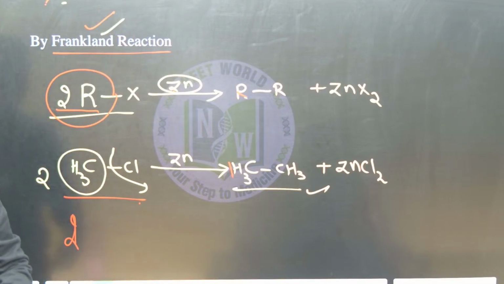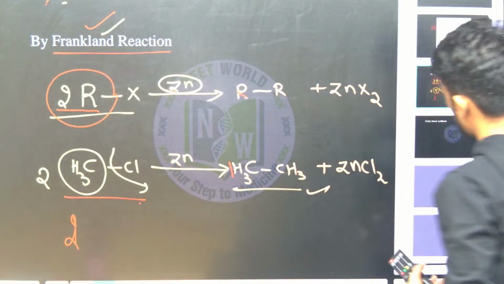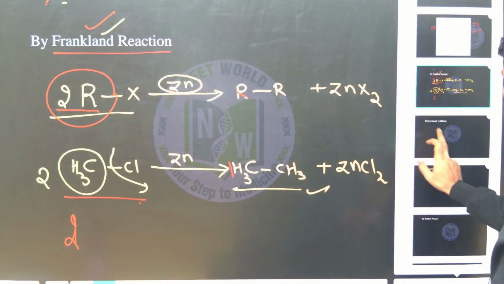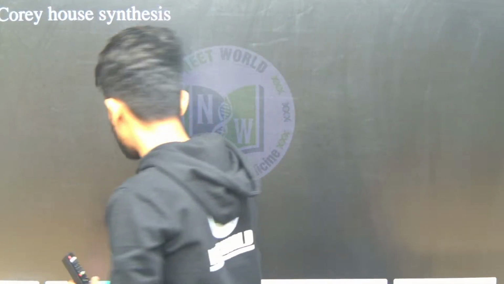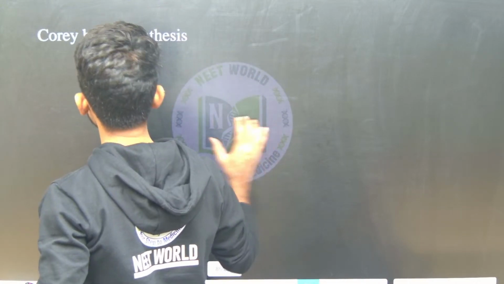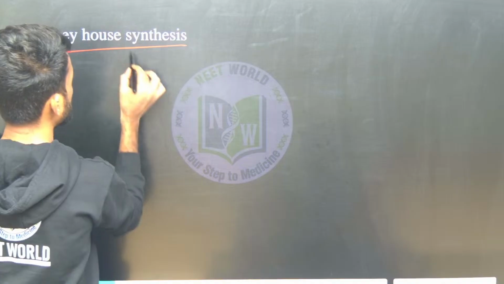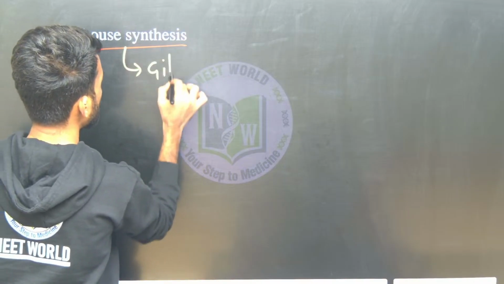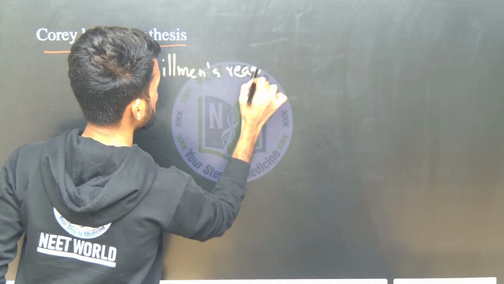Next we will be discussing Corey-House synthesis. So what do we mean by Corey-House synthesis here? Do you have any idea? Very important, this one also. There is a reagent used in this Corey-House synthesis called Gilman's reagent. What is that reagent called? Gilman's reagent.